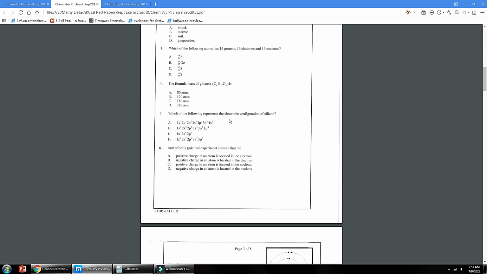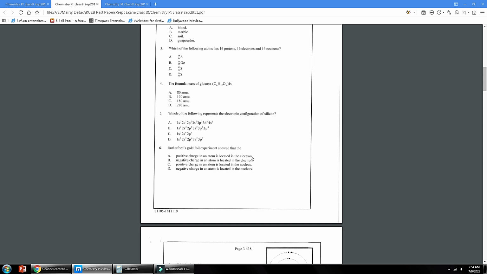Number 5, which of the following represents the electronic configuration of silicon? Silicon is having 14 electrons, so the correct electronic configuration is written in option D, 1s2, 2s2, 2p6. These are 10 electrons, 3s2, 3p2. These are 14 electrons. Number 6, Rutherford's gold foil experiment shows that the positive charge in an atom is located